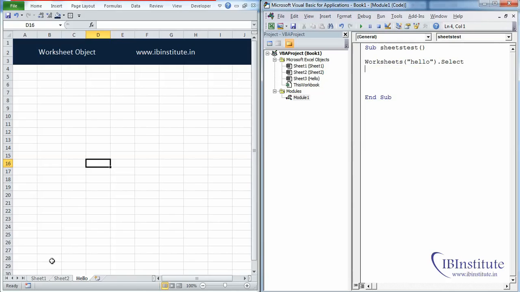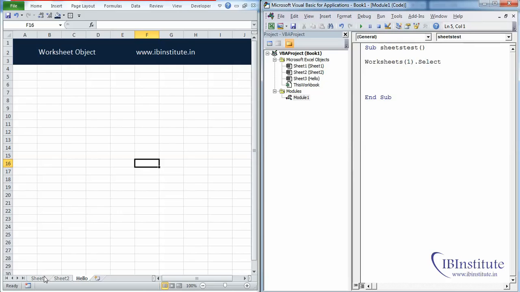Now let's first go to Sheet1 and press F5 in Visual Basic Editor. The cursor will move to hello sheet. Now let's suppose we want to move to Sheet1 again, but instead of writing the name of the sheet, we can write the index number as well. So let me write 1. What it will do, it will take us to the first sheet in the workbook.